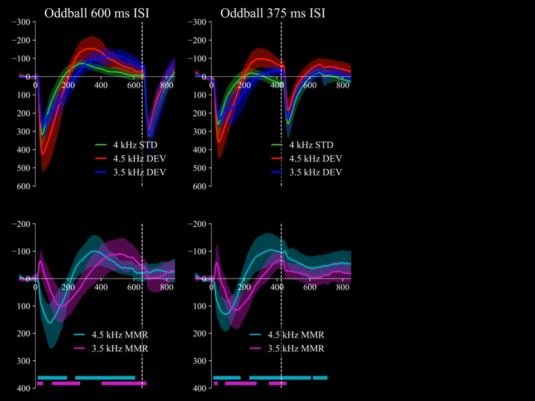Here's the data from the 375 milliseconds ISI oddball paradigm. The same pattern is observed here, although we can see a slight difference in the onset responses of second stimuli, which appears to induce opposite direction amplitude changes in the mismatch response waveforms. Despite this, there is clearly a long latency response extending through 200 to 600 milliseconds.